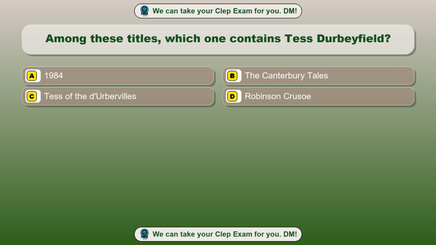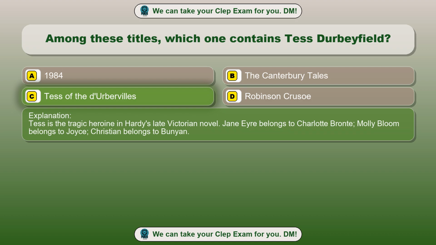Option A, 1984. Option B, The Canterbury Tales. Option C, Tess of the D'Urbervilles. Option D, Robinson Crusoe. The correct answer is option C, Tess of the D'Urbervilles. Tess is the tragic heroine in Hardy's late Victorian novel. Jane Eyre belongs to Charlotte Bronte, Molly Bloom belongs to Joyce, Christian belongs to Bunyan.